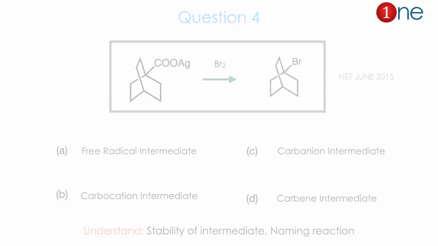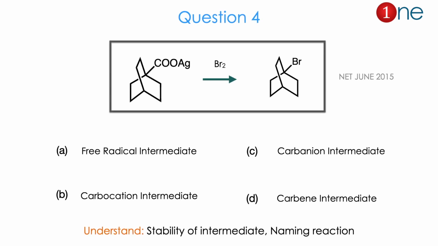Then question number 4. The starting material is a bicyclic system with two carbons. Then you are using bromine. Bromine replaces COOH and you have the final product as the brominated one. Here they are asking for the intermediate. Whether free radical is the intermediate, or carbanion is the intermediate, or cation is the intermediate, or carbene is the intermediate. So from the question and the possible intermediates, you might realize the question is really about stability of intermediate and one named reaction is here. The answer is A. Let us see how.